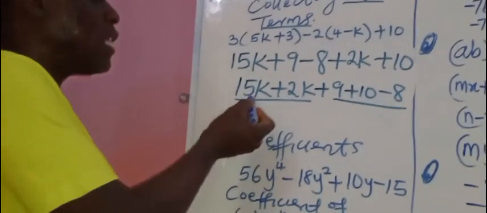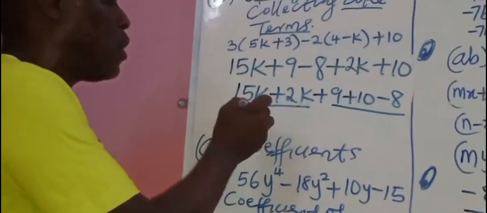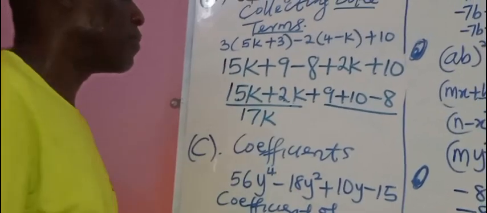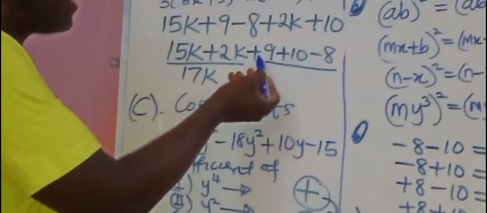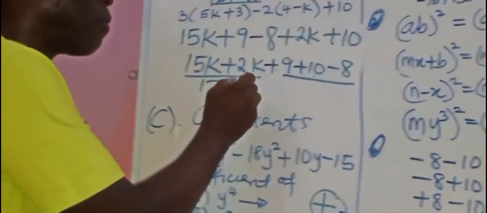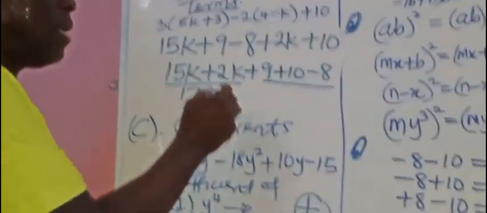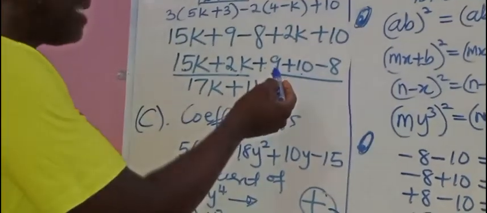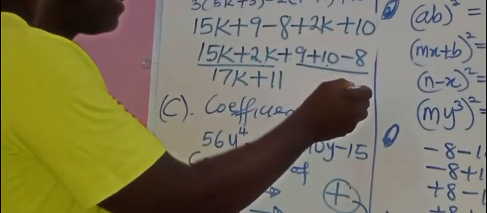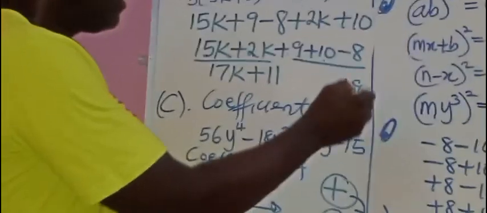So this one now, what is 15k plus 2k? 15 plus 2 is what? 17. Then let's come to this place. What is plus 9 plus 10? That's plus 19. What is plus 19 minus 8? 9 plus 10 is 19, then minus 8. Is that not 11? 11.